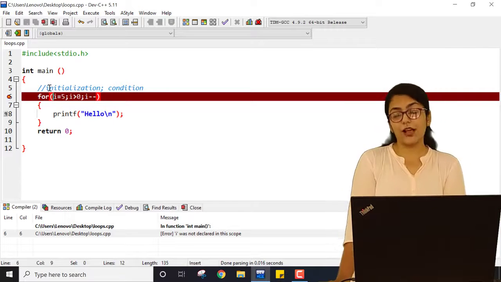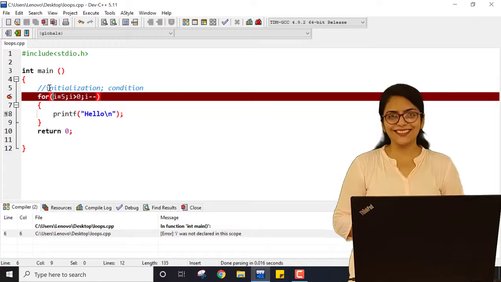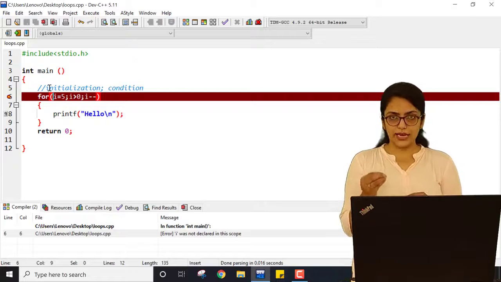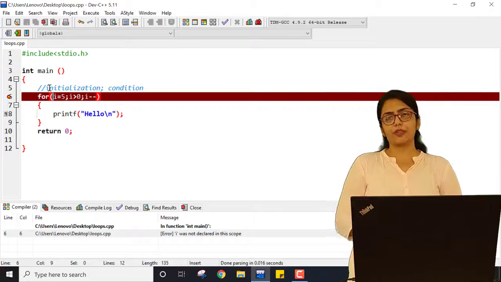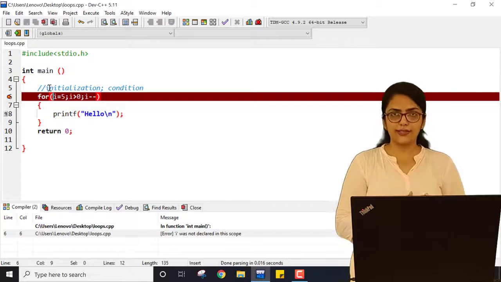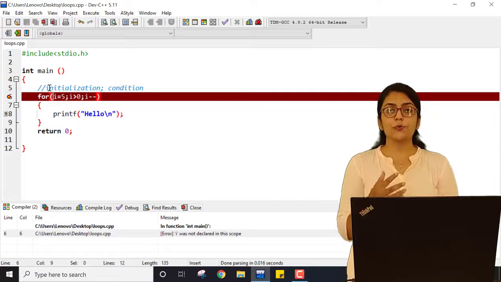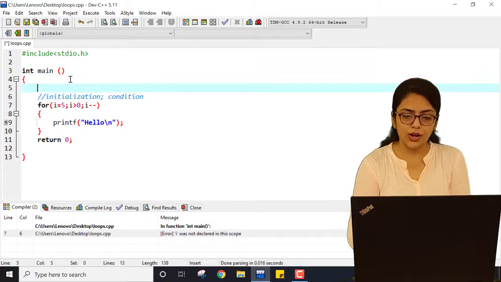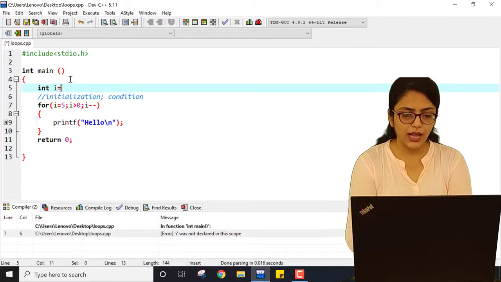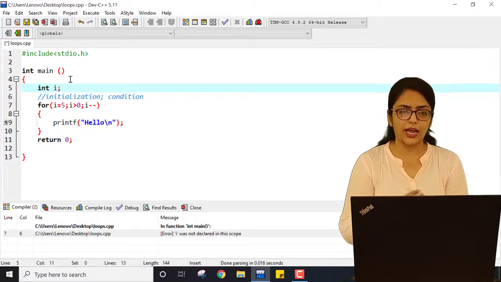I was not declared here. What is this error? See, I have used I, but I have not declared I. In the variables part, we have already studied that whatever variable I am going to use throughout my program should be declared first. So I should write int I.